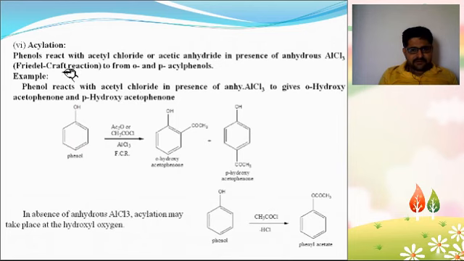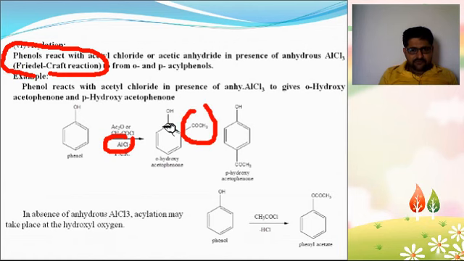Acylation. Phenol reacts with acetyl chloride with the help of aluminum chloride, AlCl3 used as a catalyst, and this reaction is also known as the Friedel-Crafts reaction, because the acetyl group is introduced at the 2 position and 4 position of phenol.